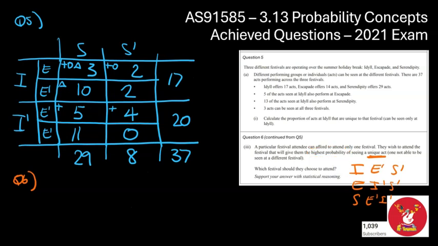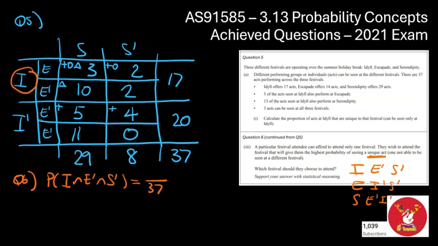So the first part of the question is let's list all the 3 probabilities with the notation. So the probability of a unique performer at I, but not E and not S, is going to be, we know the totals are all going to be out of 37 because we had 37 in total. So that's going to be 37 over there.